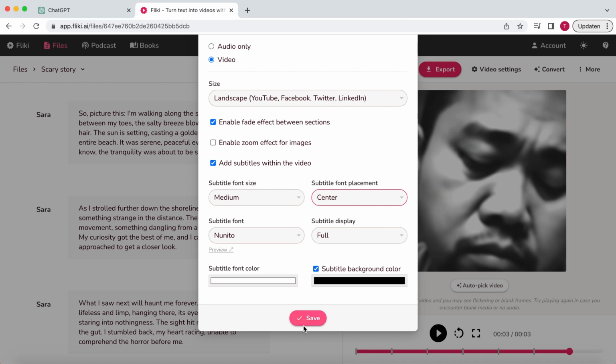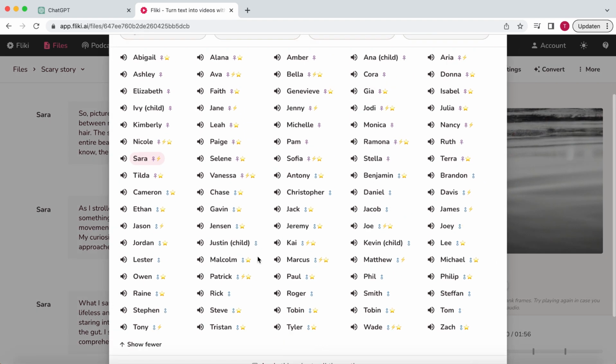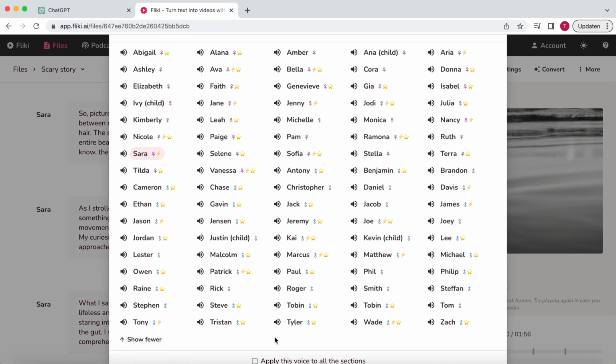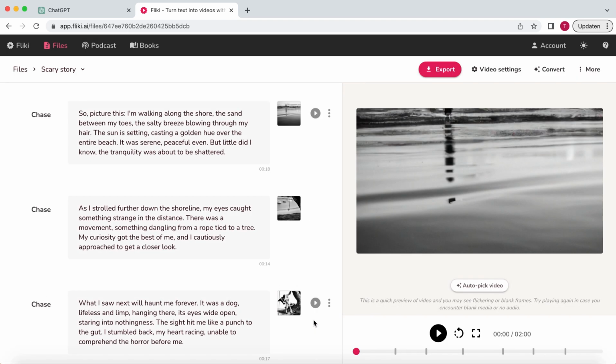Now, let's choose the voices. Fleeky has one of the most extensive libraries of voices. You can listen to the voices by selecting the sound icon. Pick one that you like and enable apply this voice to all the sections. Hit select, and we're almost done.